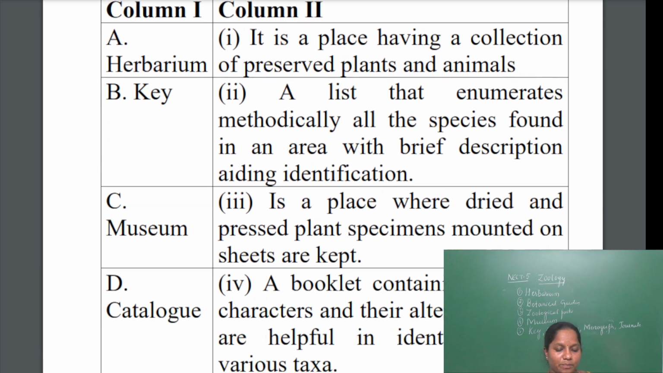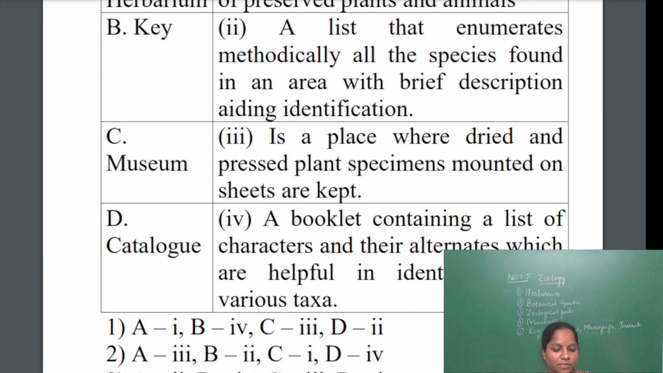The first one is herbarium. What is herbarium here? It is a place where dried and pressed plant species are mounted on sheets. They collect the plants, dry them up, and press them, and the specimens are mounted on the sheet. That type of taxonomic aid is called herbarium.